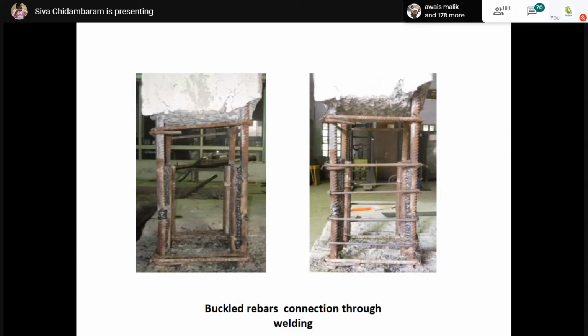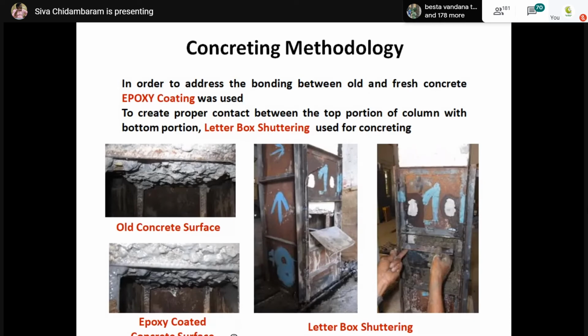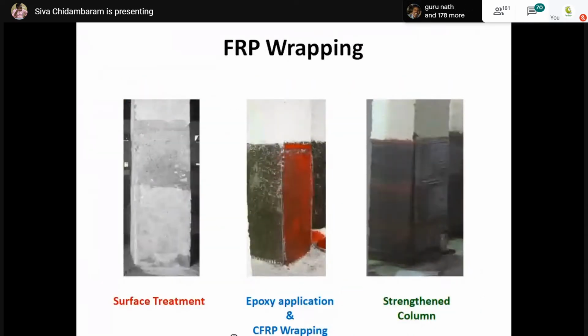We have used welding also for comparison purposes. We have used letterbox shuttering. You can see here, this letterbox shuttering will avoid the shrinkage problem that happens between the old and new concrete. That can be easily addressed by using letterbox shuttering. So the first one, you can see, is the connected sample. There is no sign of any shrinkage or any gap between the old and new. It is perfectly connected together.